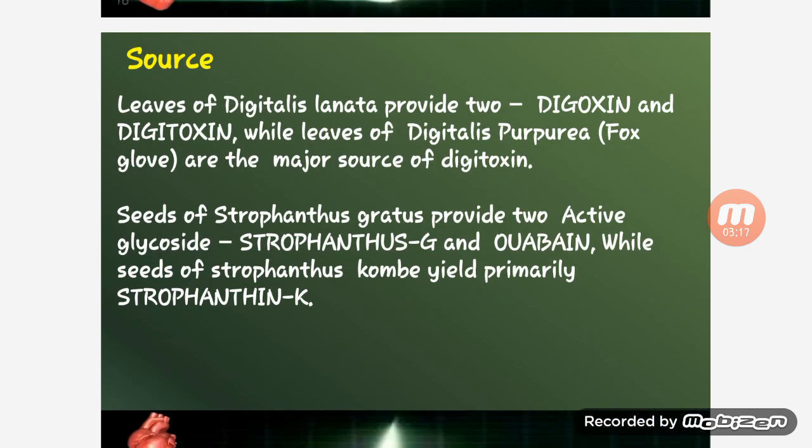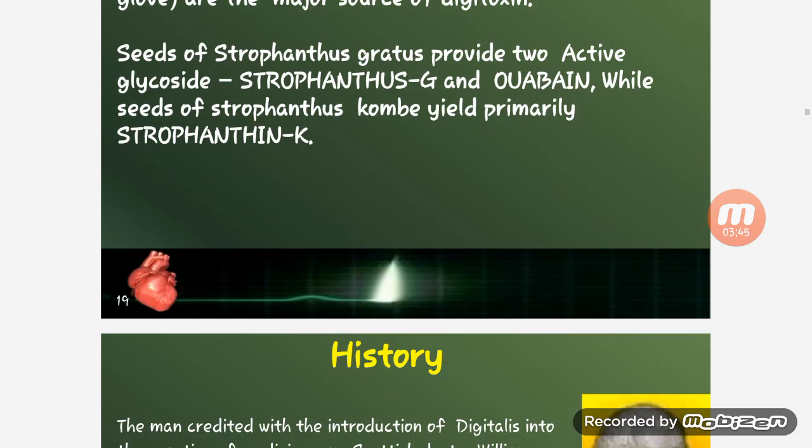Next is source. Leaves of Digitalis lanata provide two glycosides, digoxin and digitoxin, while leaf of Digitalis purpurea is the major source of digitoxin. Seeds of Strophanthus gratus provide ouabain, while seeds of Strophanthus kombe yield primary strophanthin K.